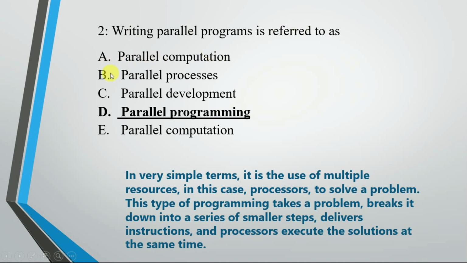The next question is, writing a parallel program is referred to as. Options are parallel computation, parallel process, parallel development, parallel programming, and the last one is parallel computation. The answer is parallel programming, because in very simple terms it is the use of multiple resources, in this case processors, to solve a problem. This type of programming takes a problem we want to solve and breaks it down into a series of smaller steps so that the problem can be solved concurrently in different parts. Instructions and processors execute the solution at the same time.